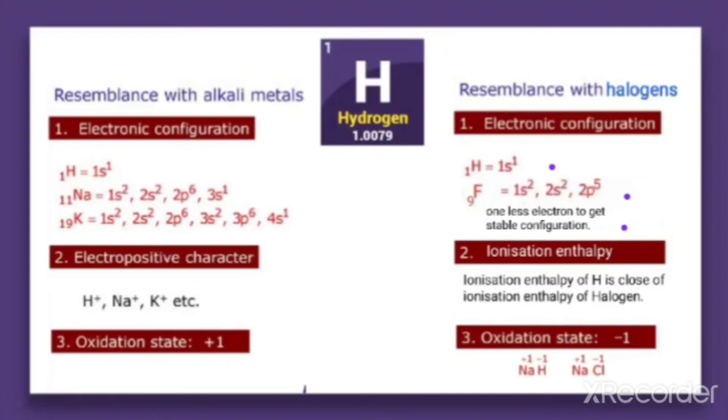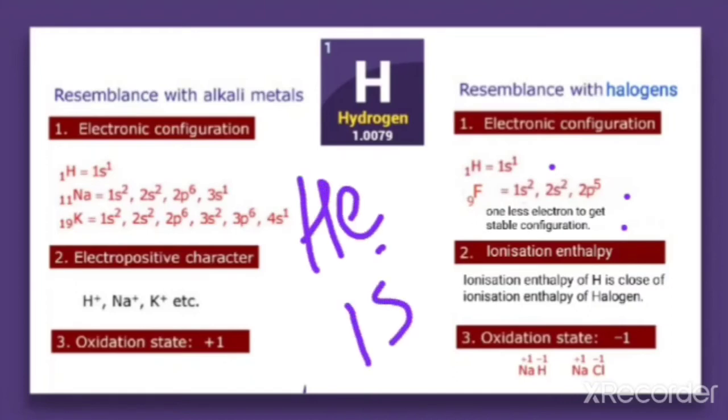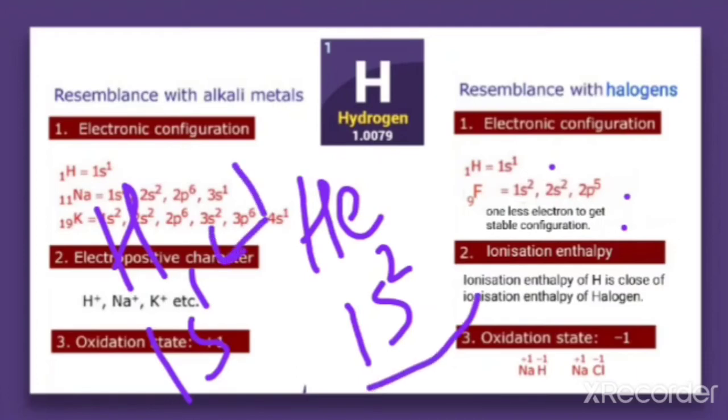What is the configuration for helium? That is 1s2, and for hydrogen it is 1s1. So hydrogen requires one more electron to get the stable configuration 1s2. That means hydrogen has one less electron to get a stable configuration.